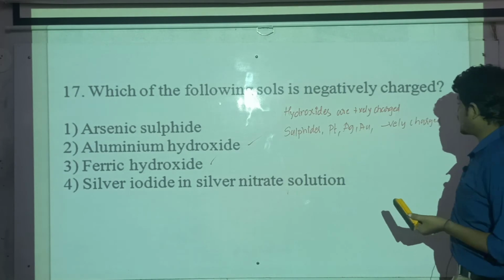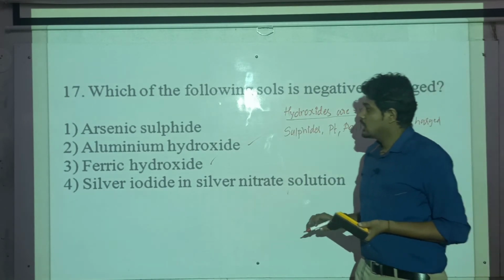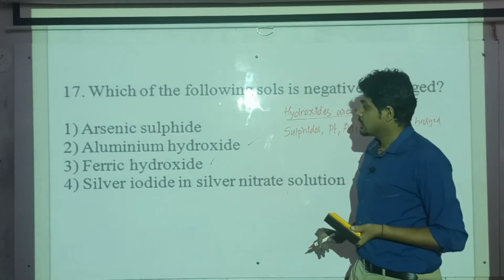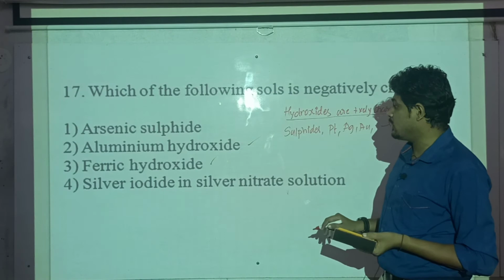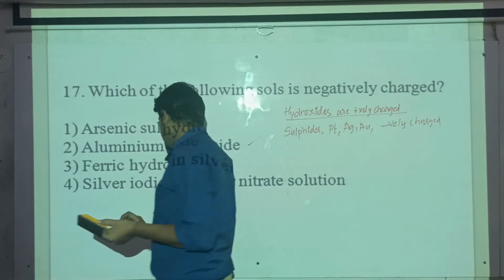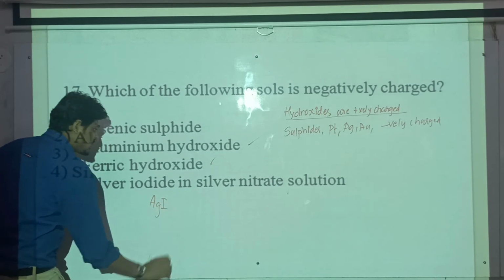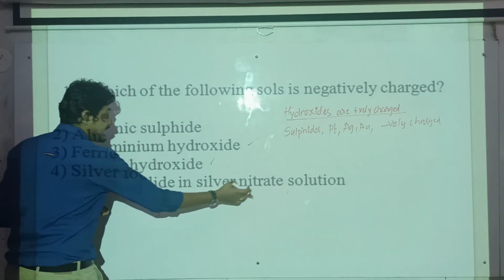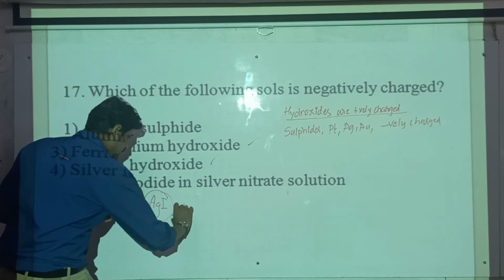So hydroxides are positively charged, so these two are positively charged. Now the fourth option, what is it saying? Silver iodide. Now what is silver iodide? AgI in silver nitrate solution. So what is a silver nitrate solution?